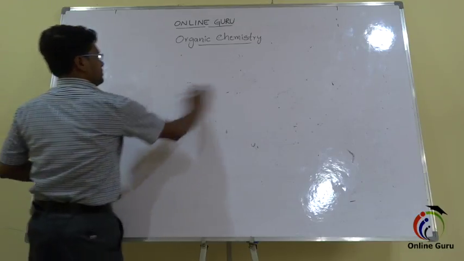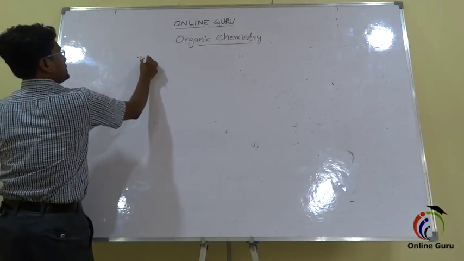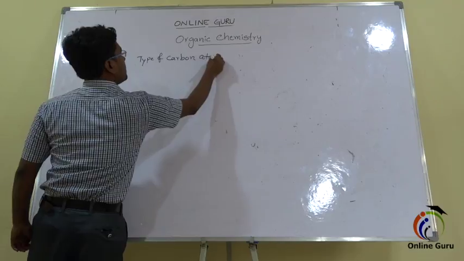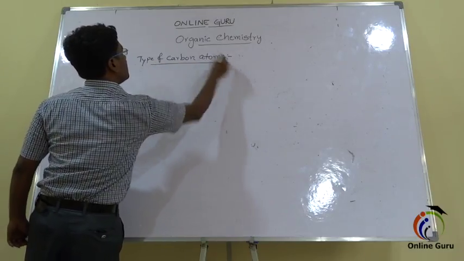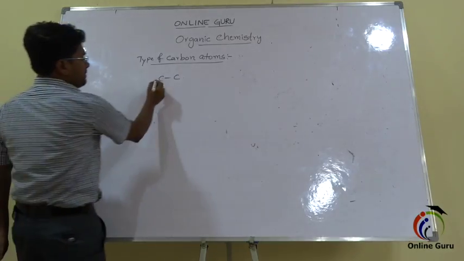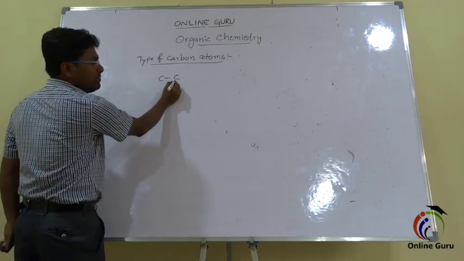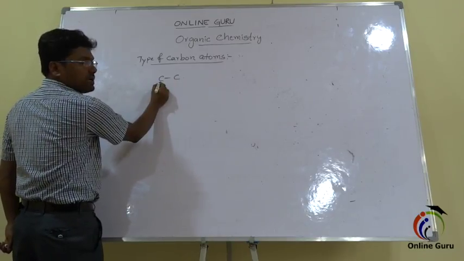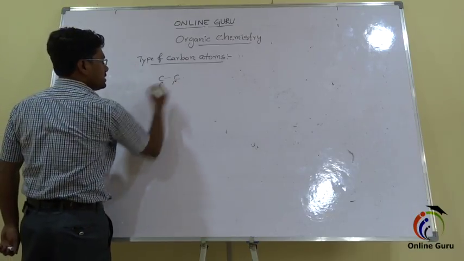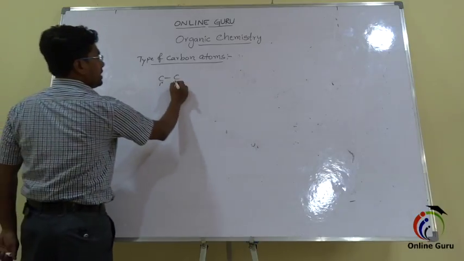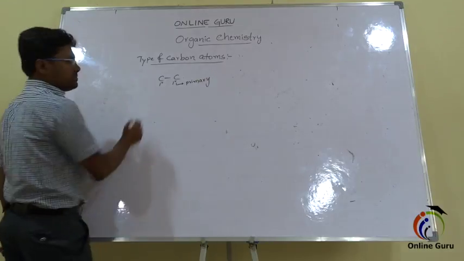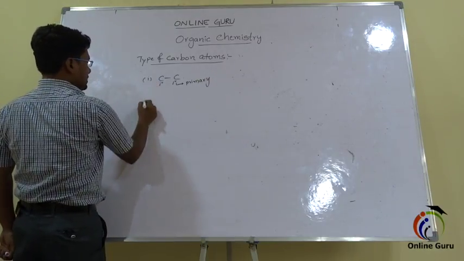Now come to the types of carbon atoms. Look here, C bond C. Here, this carbon is bonded with one other carbon atom, and this carbon is also bonded with one other carbon atom. That's why this carbon is 1 degree, and this carbon also is a 1 degree carbon atom, or primary carbon atoms. So these are called primary carbon atoms. Now, this is the first condition.